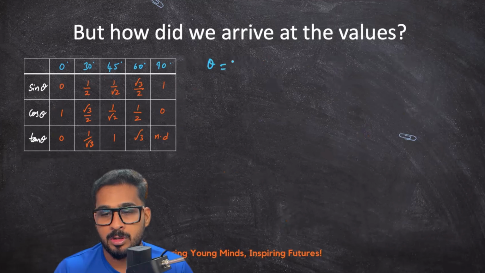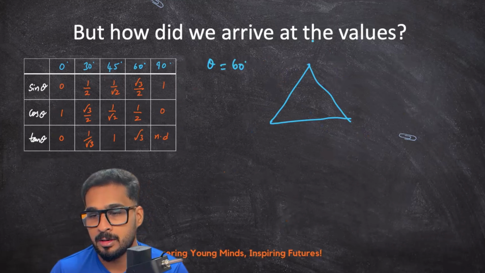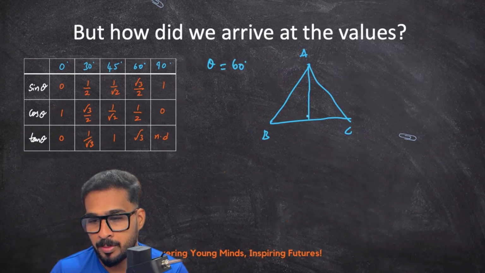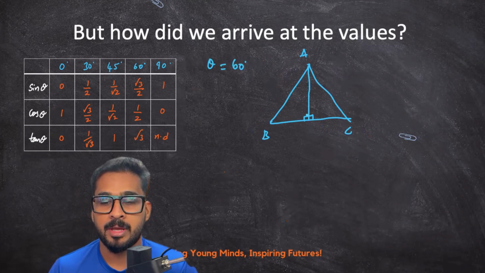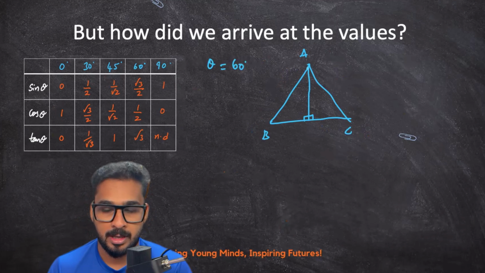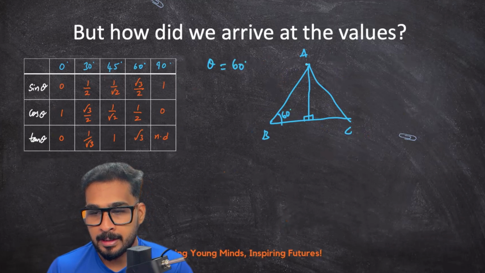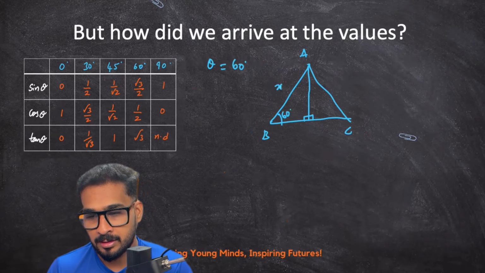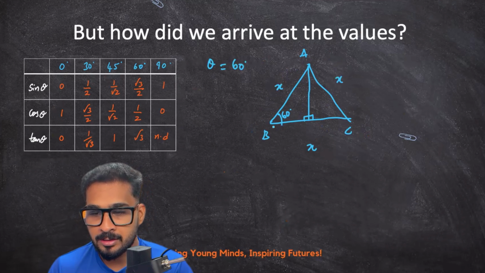When theta is equal to 60 degree, let us consider an equilateral triangle ABC. Let us drop a median. In an equilateral triangle, we know that the median behaves like an altitude. It becomes the angle bisector and everything. So this becomes 60 degree, and this length, if I take it as x, and BC if I take it as x, and AC if I take it as x, since this is the median of this triangle, I can write BD to be equal to x upon 2.